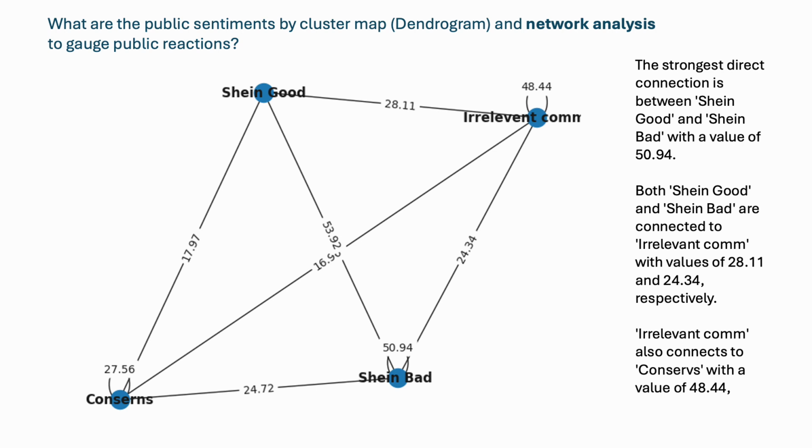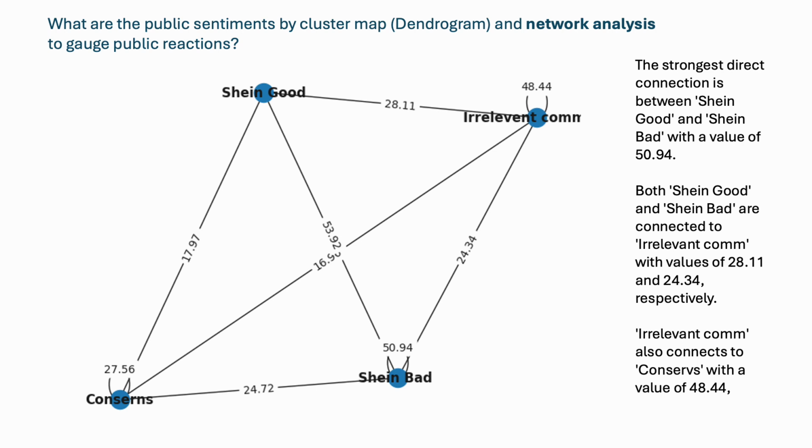And this slide is about the network analysis. From this graph, we can find that the strongest direct connection is between Shein good and Shein bad with a value of 1594. Both Shein good and Shein bad are connected to the irrelevant column with values of 28.11 and 24.34 respectively, and the irrelevant column is also connected to concerns with a value of 48.44.